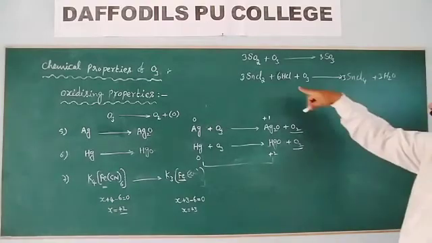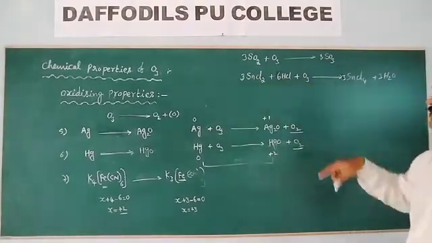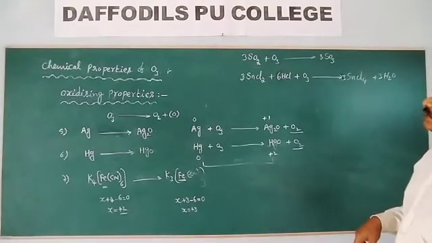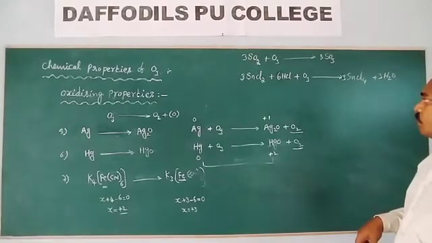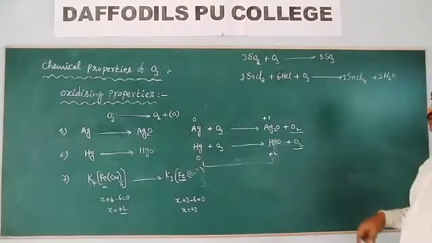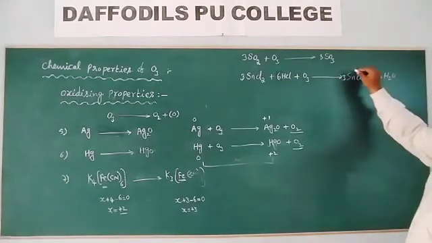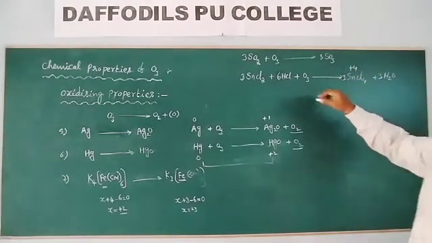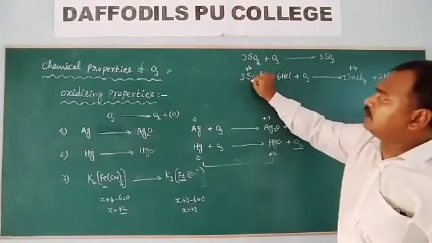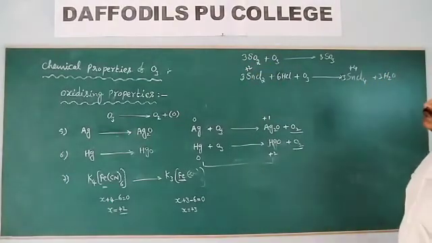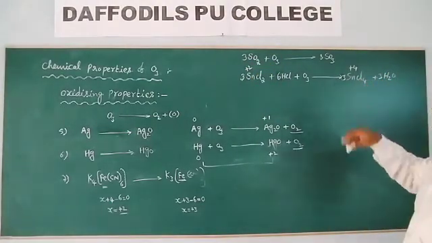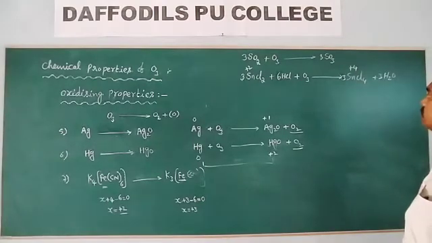So stannous chloride, acidified stannous chloride on reaction with ozone, you will get the stannic chloride, SnCl4. So all these are the oxidizing properties of ozone. Here the stannous oxidation state is +2. Here the stannic oxidation state is +4. So ozone is behaving as